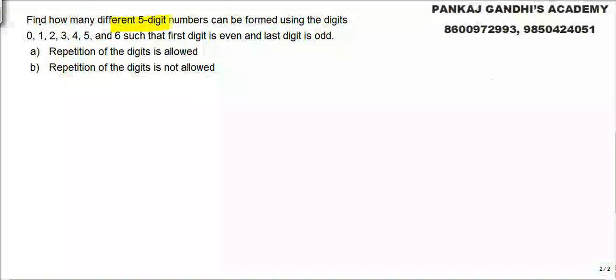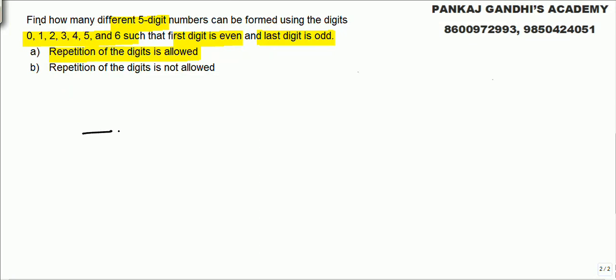We want 5-digit numbers such that, using the digits whose choices are given here, the first digit has to be even and the last digit has to be odd. We'll first be doing the case where repetition is allowed.